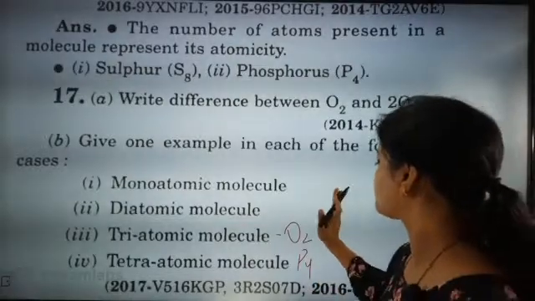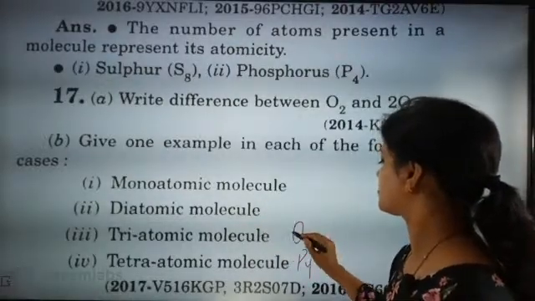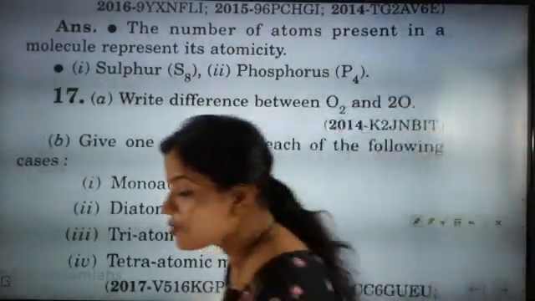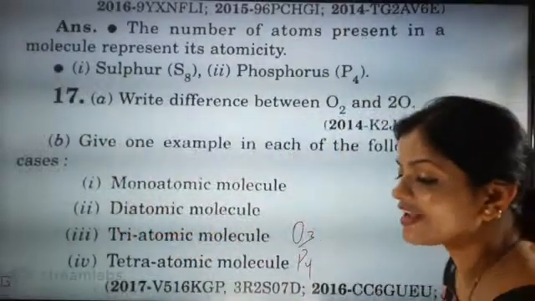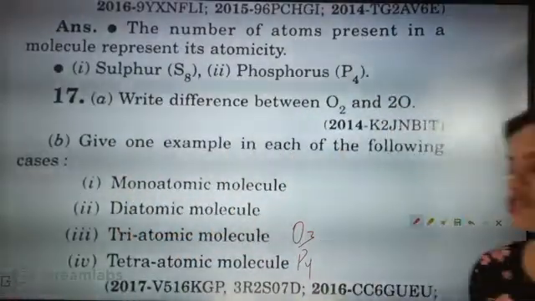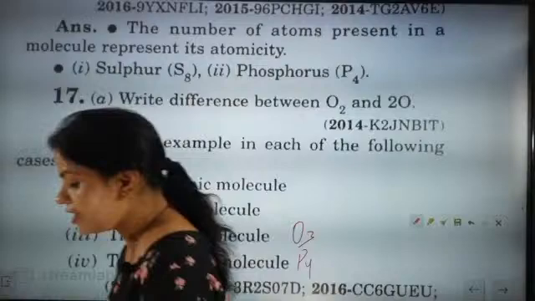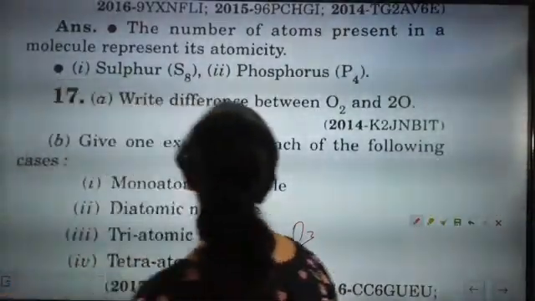Triatomic molecule. Triatomic molecule is ozone. Three. For that, 3 oxygen will be there. So triatomic molecule will be oxygen and argon will be exactly